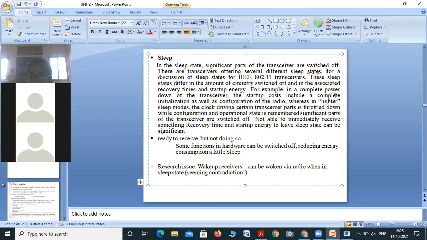Means some transceivers go completely into the sleep state. At that time power is down, and it goes into sleep state. Whenever you need to start, at that time there is a starting cost, means a requirement of high power to come out of the sleep state. That power cost is also included, and